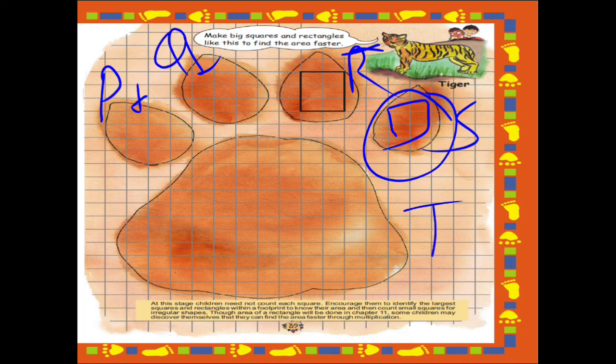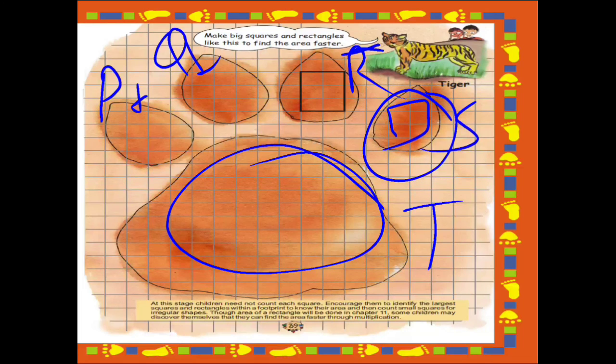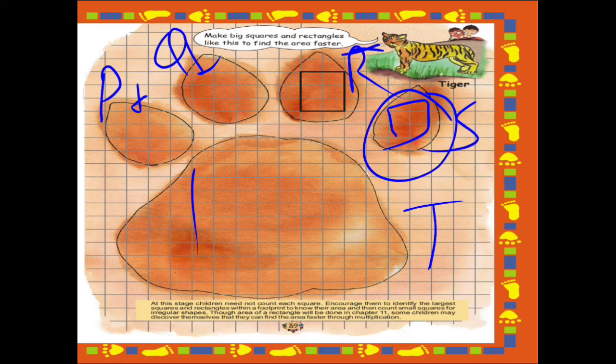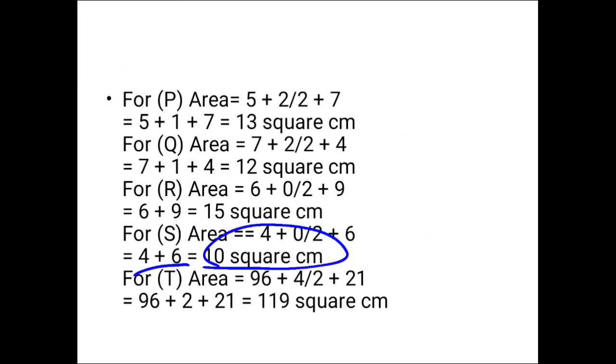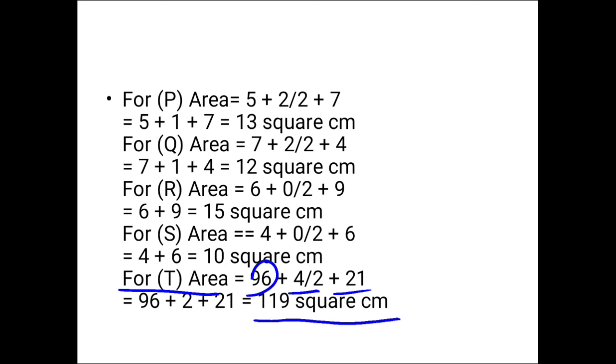Now let's see T, that is this bigger one. Now what will you do? As I have explained, you have to make the big squares and big rectangles. Now what will you find? You will find that there are 119 square centimeter. How will you write? You will write for T, area is equal to 96 plus 4 by 2 plus 21.